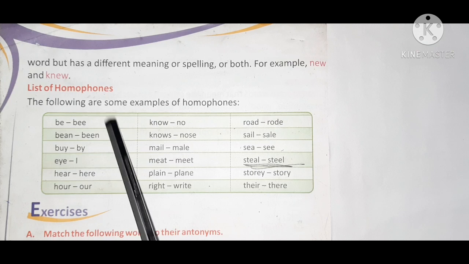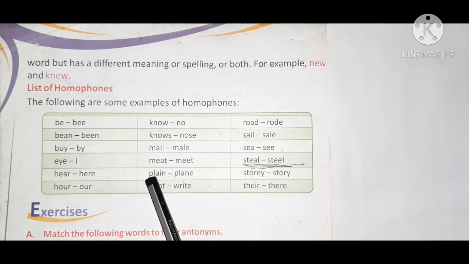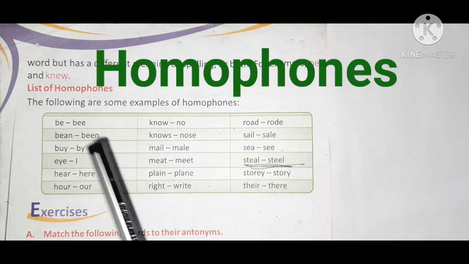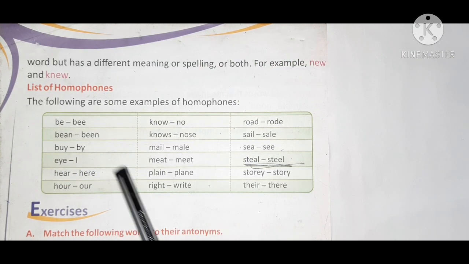So these are all homophones. Homophones are the words which can be pronounced the same but have a different meaning and spelling. Can you see?